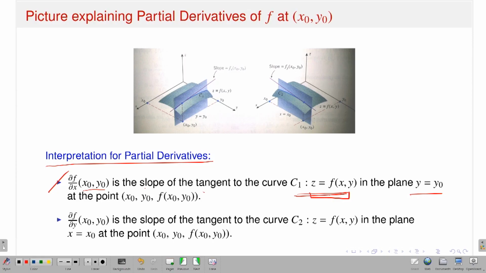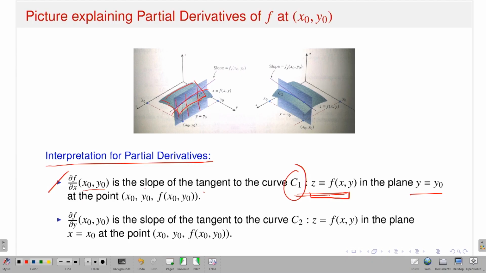So what you have is z is equal to f of x y, a surface in R3, and a plane y is equal to y naught. If you have a surface and you have a plane, then it should cut in a curve, and that curve I am denoting as C1. Look at this picture. This is my surface, and this is my plane y is equal to y naught. So if I have a surface and a plane, they cut in a curve, and that is my curve C1.